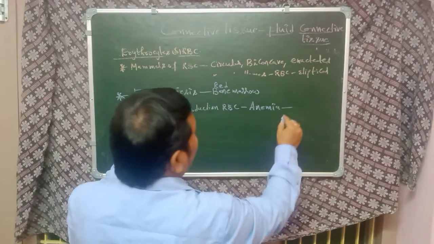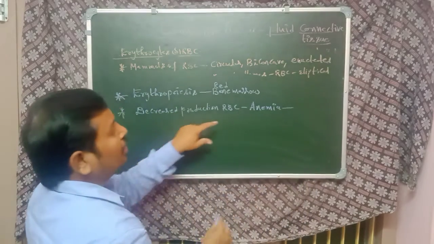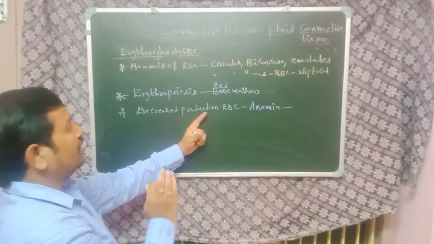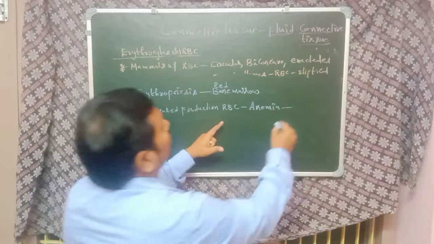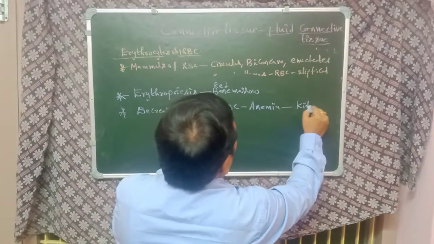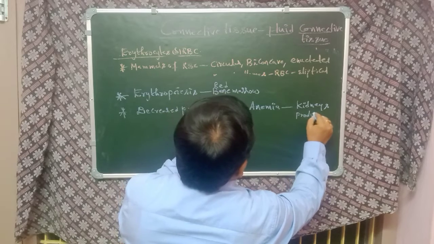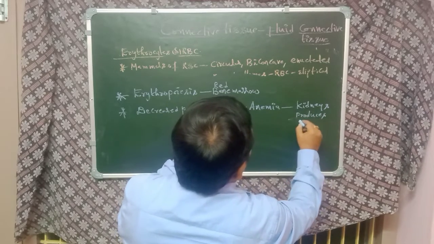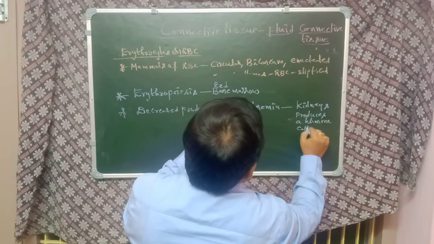So, in anemic patients, in order to compensate for the problem of RBC, the kidneys also produce a hormone called erythropoietin.